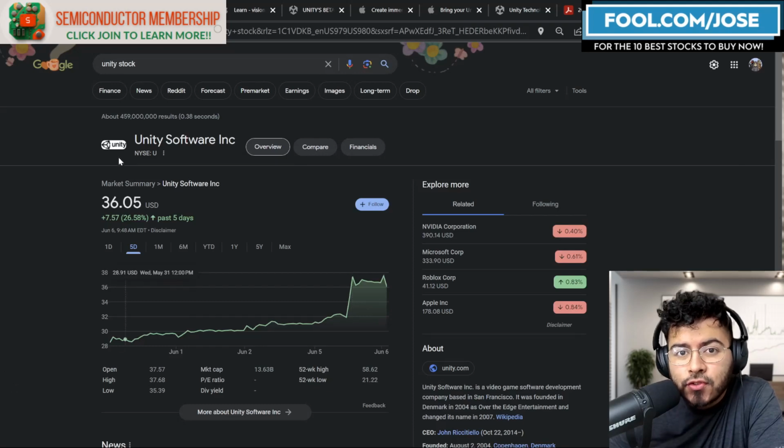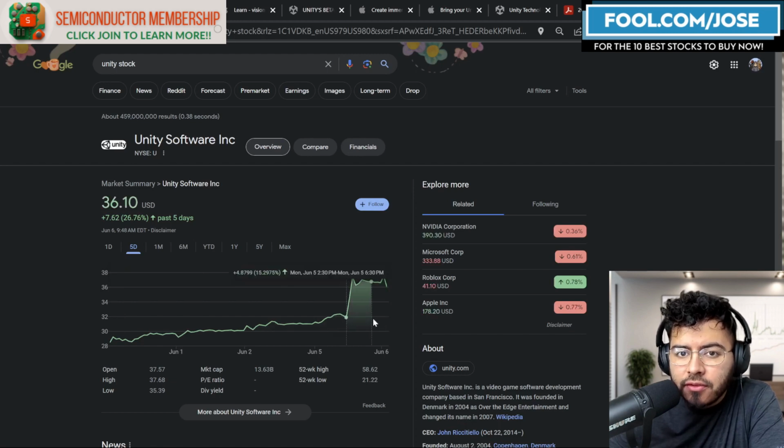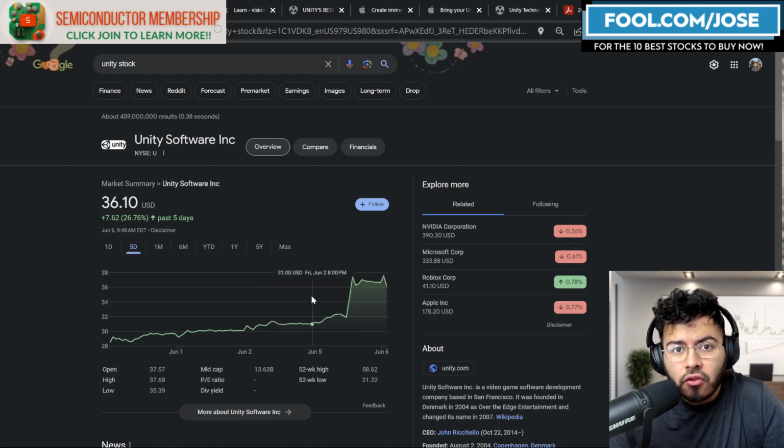Today, we're going to take a closer look at Unity software. The stock is up over 26% in the past 5 days, and most of the gain is coming from yesterday, where the stock jumped over 15, 16, even 17% on the day.